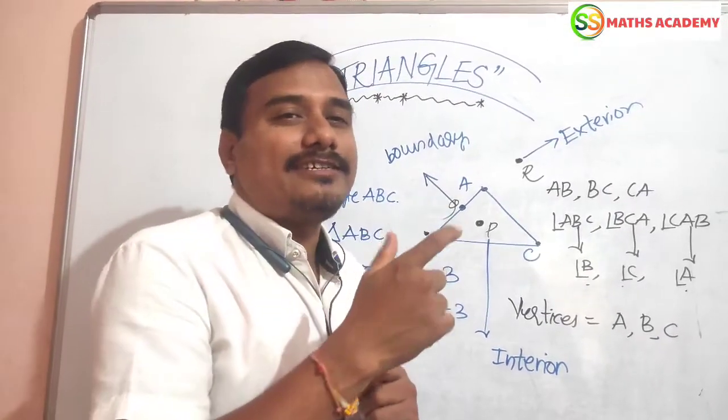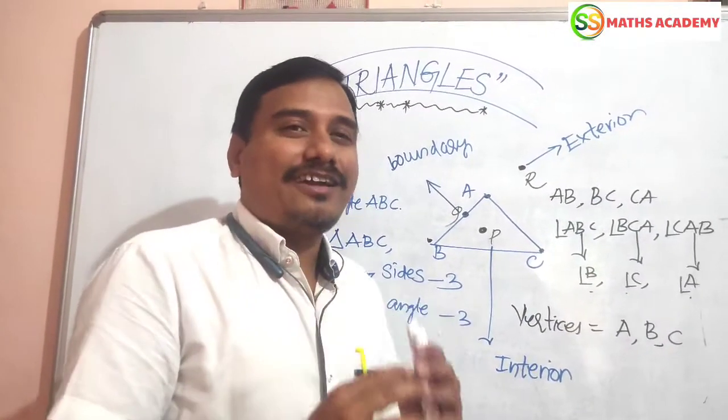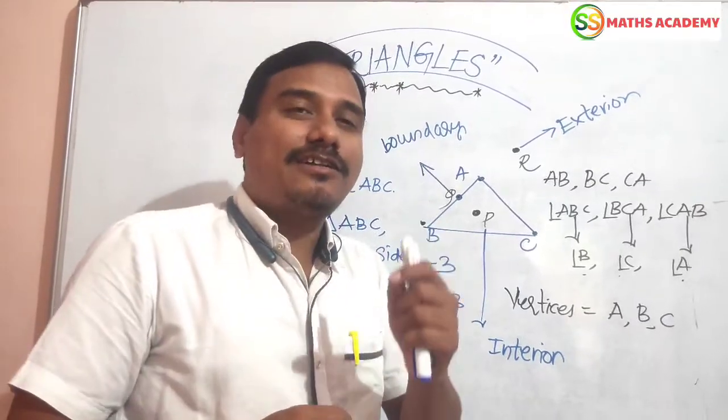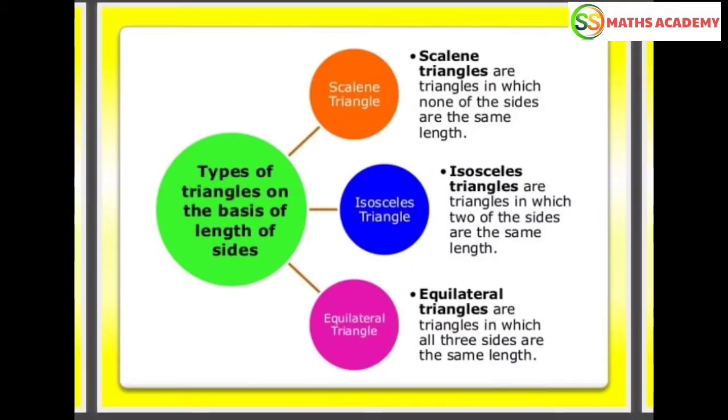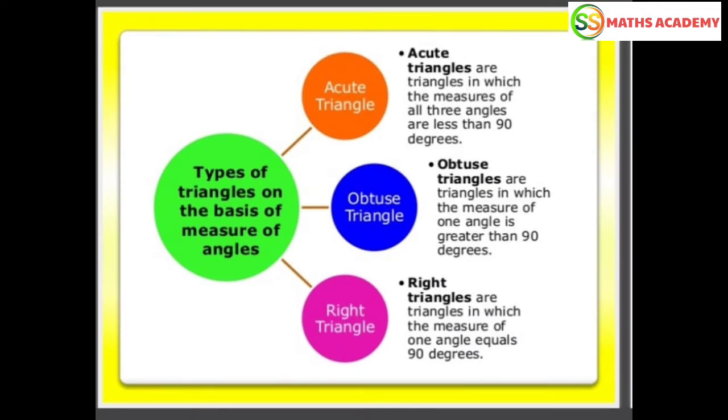Now, based on sides, 3 types. Based on angles, 3 types.